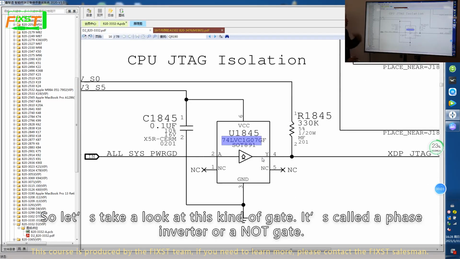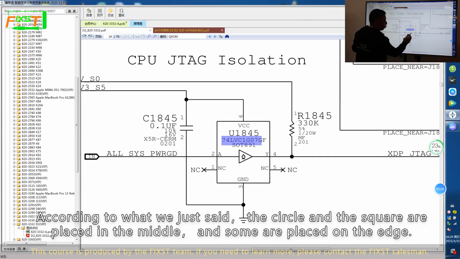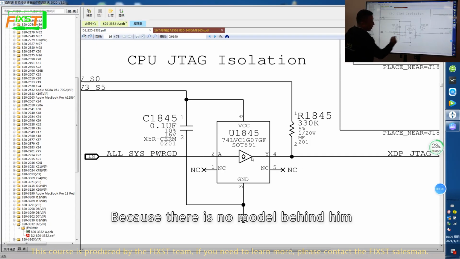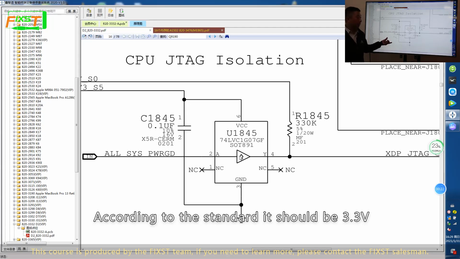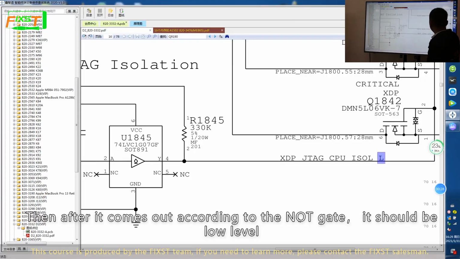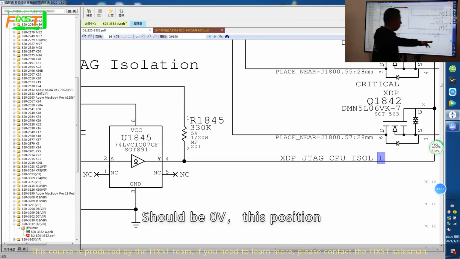So let's take a look at this kind of gate. It's called a phase inverter or NOT gate. According to what we just said, the circle and the square are placed in the middle, and some are placed on the edge. Then this NOT gate should come in at a high level, because there is no mark behind it. According to the standard, it should be 3.3 volts. Thereafter it comes out through the NOT gate as a low level, which should be 0 volts, at this position.